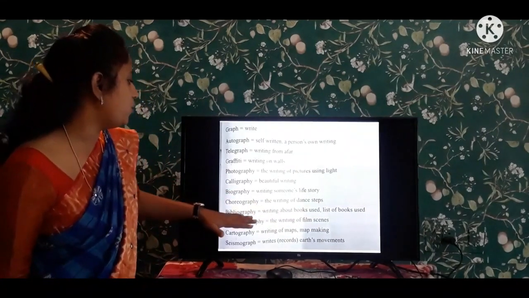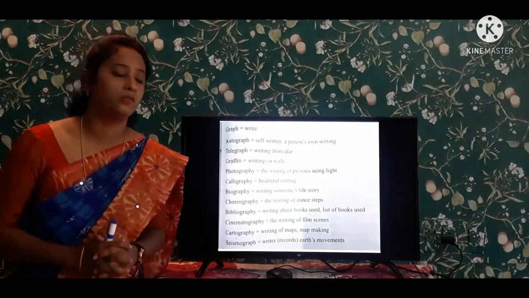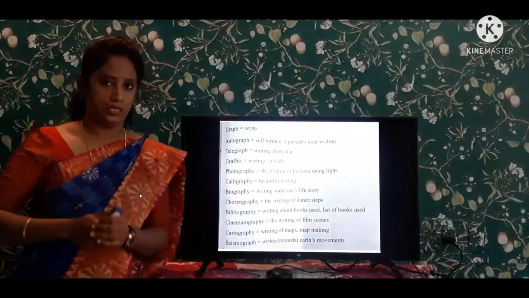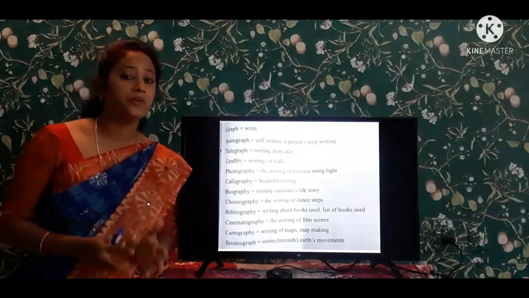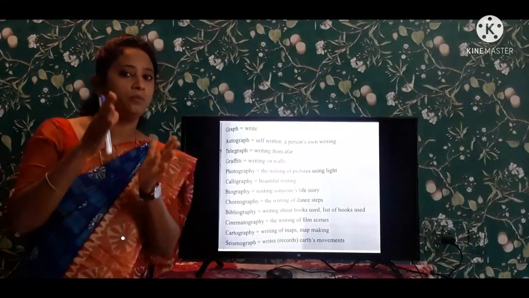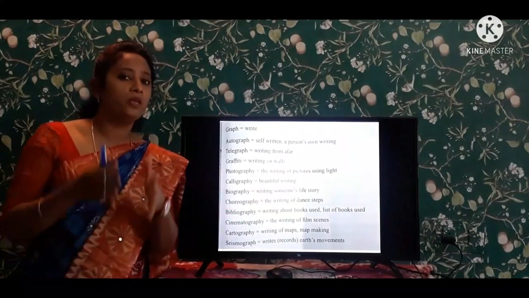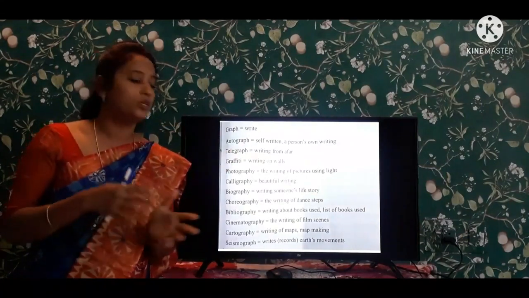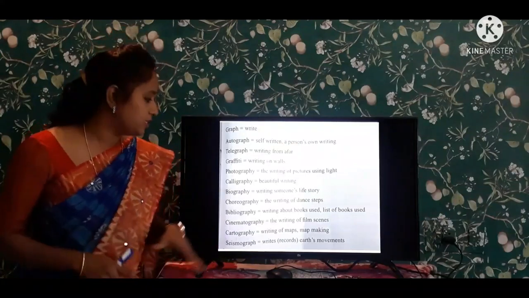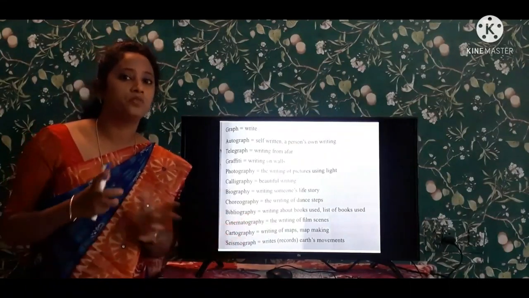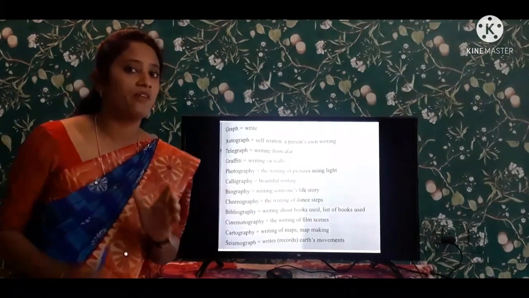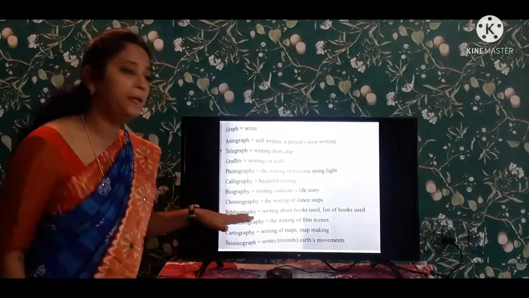Next, bibliography. Writing about books used, a list of the books used. See, in a library we have a list: how many books are there in the library, how many books are used, how many books are there unused, which are not used. So these are all the lists we have in libraries. How many books are used, how many books are not used. This list is known as the bibliography.